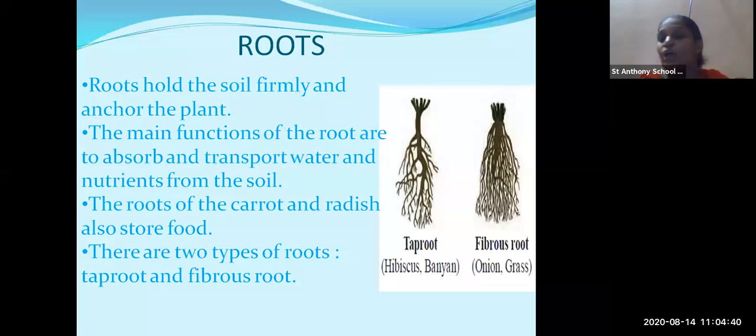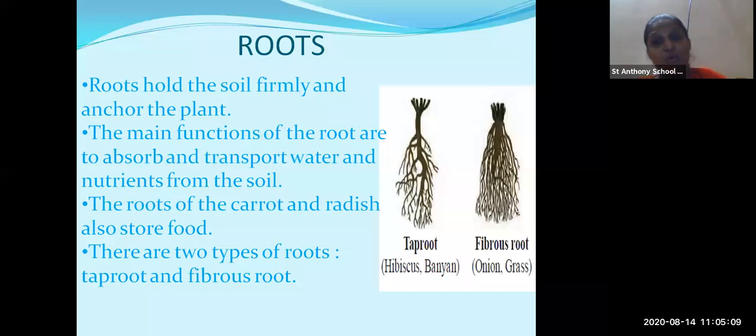Now on the side you can see the two types of root. One is taproot and the other is fibrous root. Now you can see the difference in the two roots. One is the main root. In that main root you can see primary and secondary roots growing. This taproot is found in plants like hibiscus and banyan.